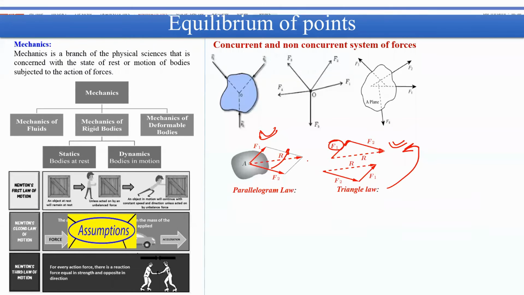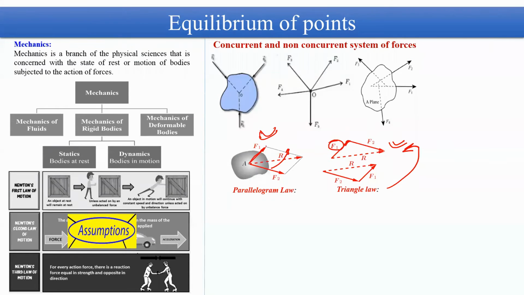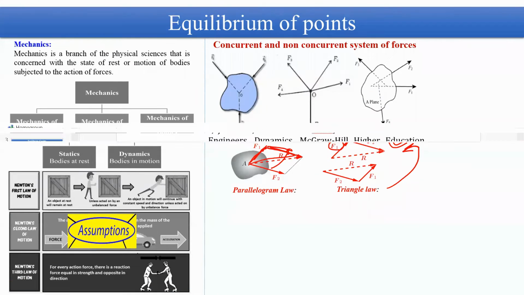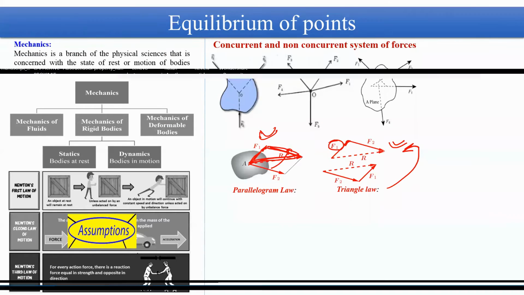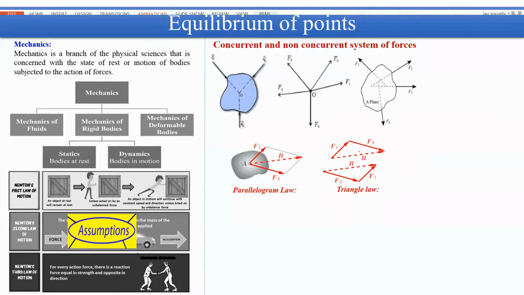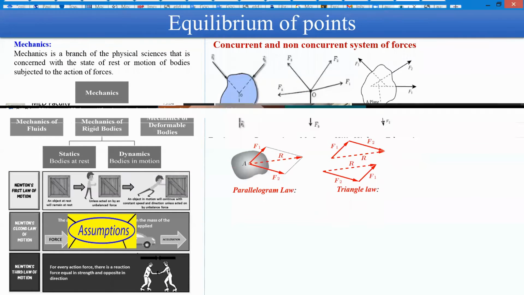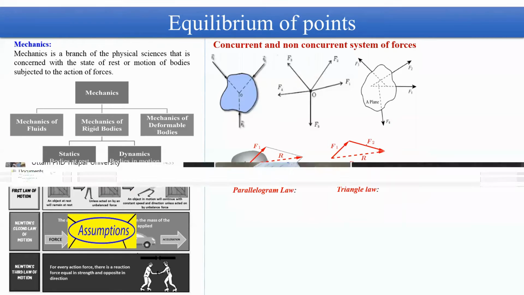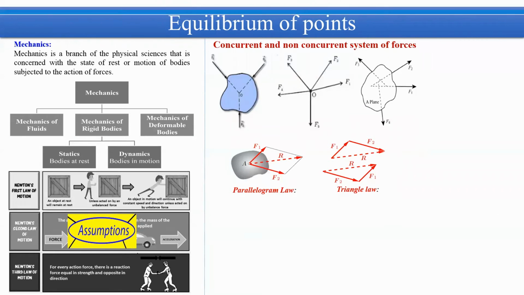That means if this is your F1 and this one you are considering as F2 and you are considering this triangle, then your triangle law is applicable. This theory we'll see in examples also, and if it is not very clear to you at this stage how I am arranging the forces in the triangle law, then from examples it will be more clear.